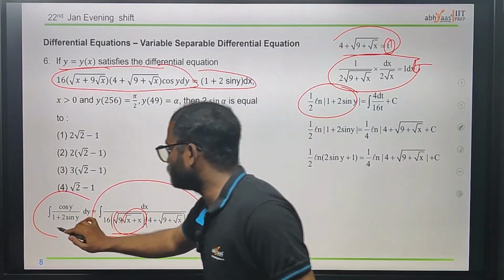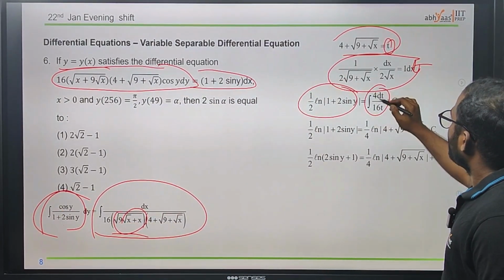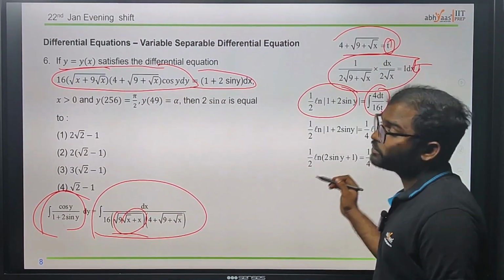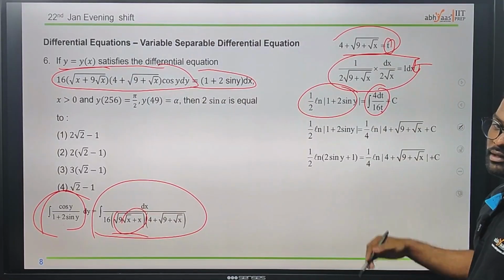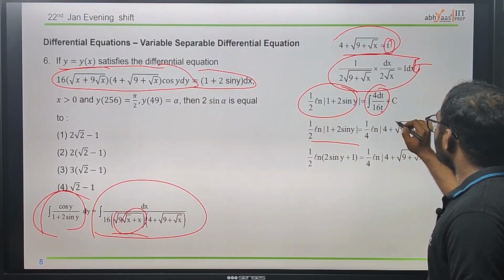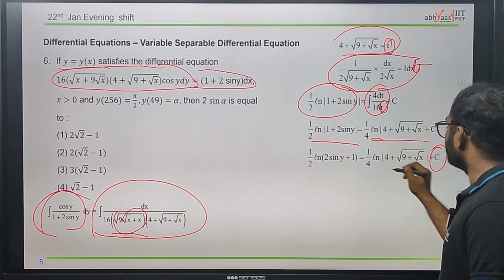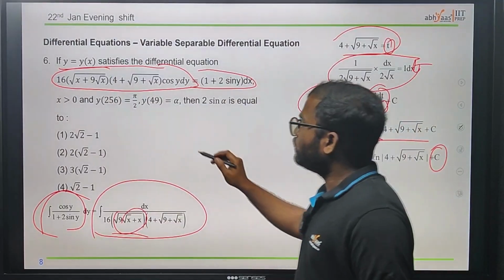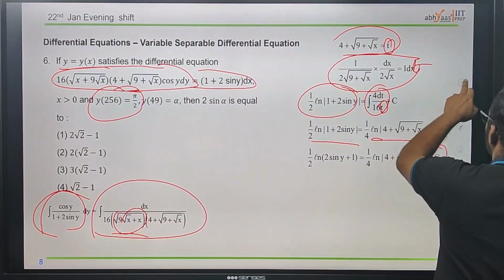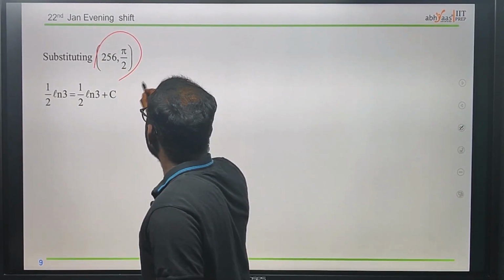After this one we became like this, and we did the integration. After substituting, which is 4 dt by 16t, we got this one. Just do the substitution process. It may look lengthy, but it is simple. Next, substitute those in place of t. Now we need to find c1. After some simplification, we find c by using y of 256 comma pi by 2. By substituting those values, we got c as 0.